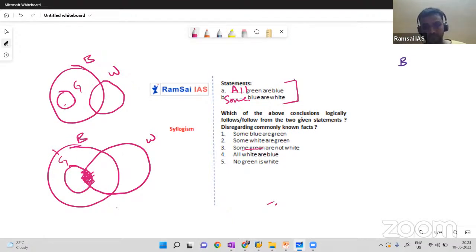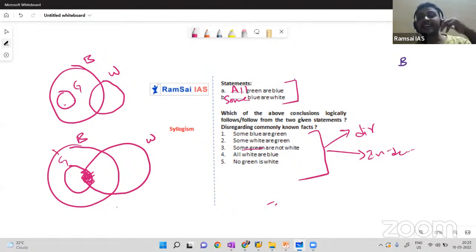Generally, conclusions will be of two types. One is direct conclusion, one is indirect conclusion. Indirect conclusions will be like some C's can be A's, some C's are possible to be A's. In that case, yes, we have to consider the second diagram. But if the conclusions are direct, like whatever conclusions you are seeing on screen, such as some blues are greens, no green is a blue, they are direct conclusions only.